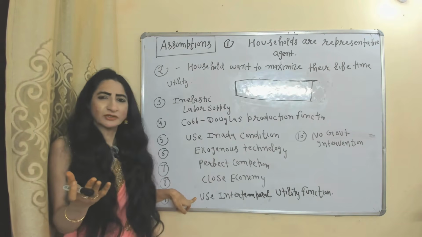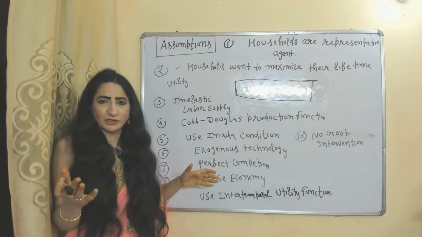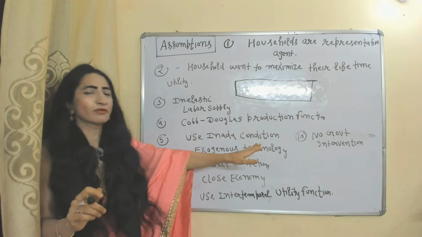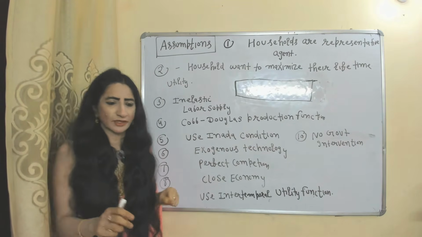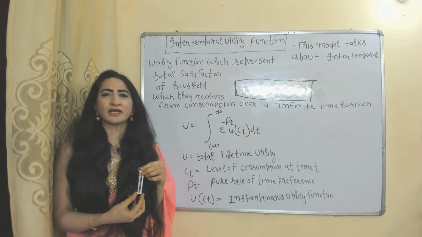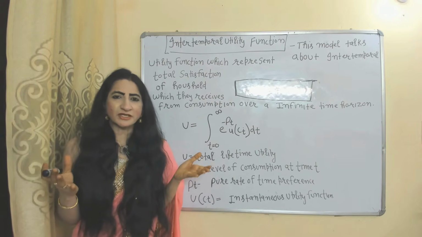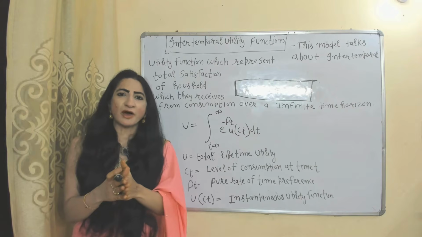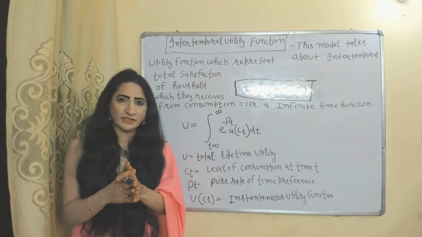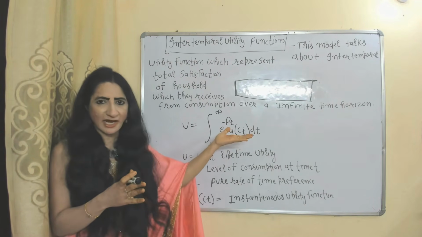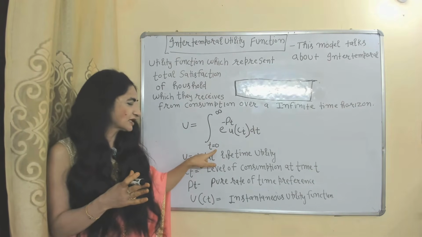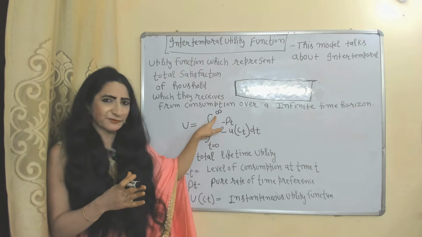Use an intertemporal utility function. What is an intertemporal utility function? We will discuss. No government intervention according to this model. The intertemporal utility function represents the satisfaction a household receives from consumption over an infinite time horizon. That's why here we have the integral from 0 to infinity.